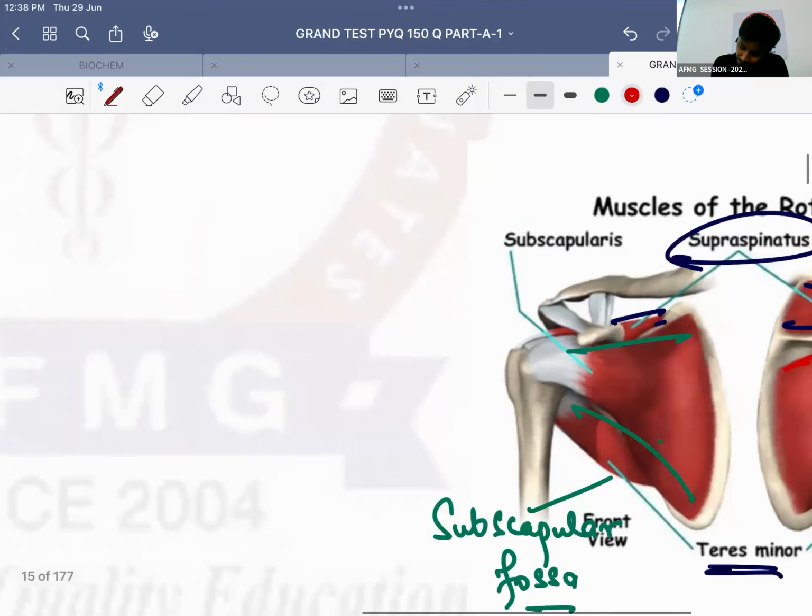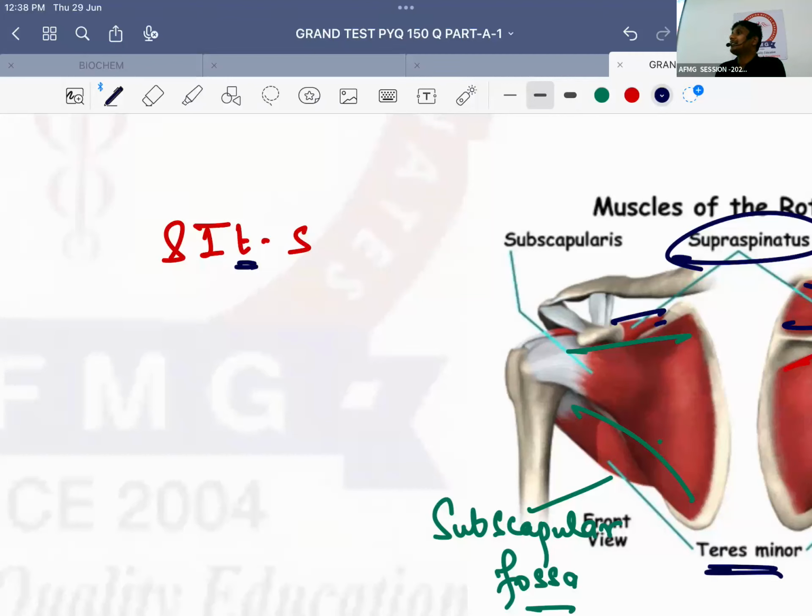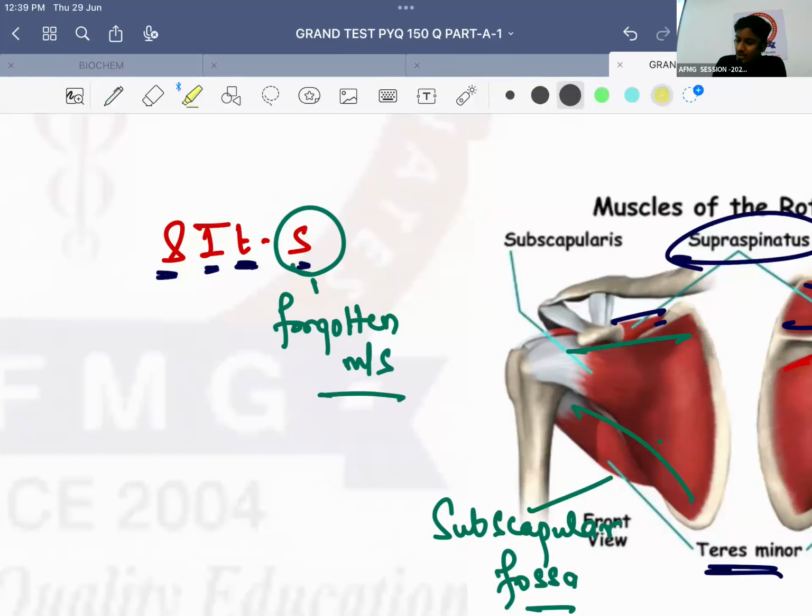They will be written as SITS. Why write it like this? Because is it teres major or teres minor? Teres minor is a part of the rotator cuff muscles. No issues with this. So S for supraspinatus, I for infraspinatus, small t for teres minor, and the last S for subscapularis. Why is subscapularis written separately? Because this is known as the forgotten muscle of the rotator cuff. Previous year question: which among the following is called the forgotten muscle of the rotator cuff? Answer should be subscapularis. No problem with this.